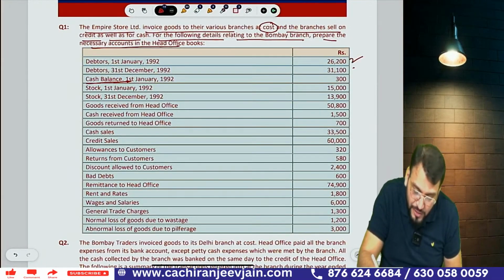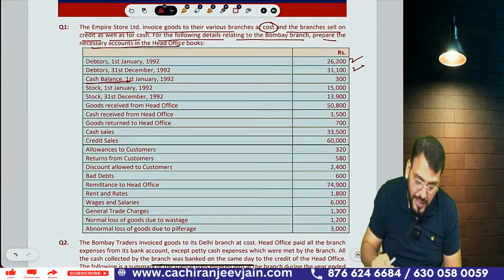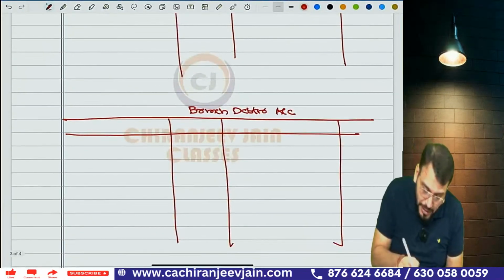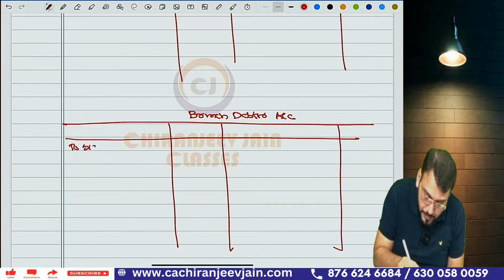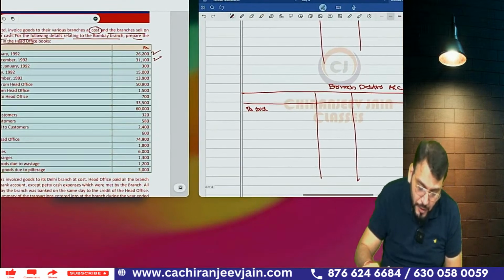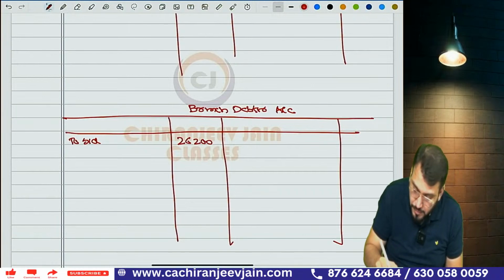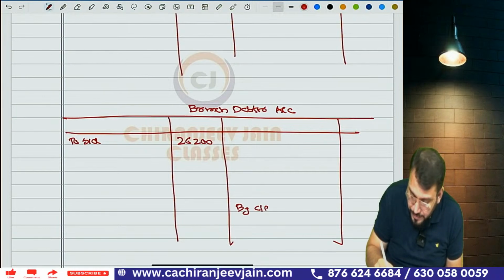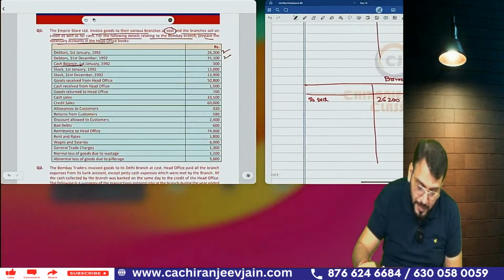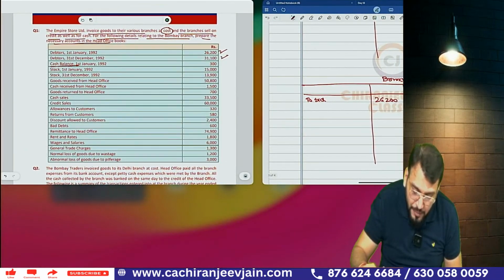Now, whatever information is given, write it down first. Debtors opening balance and closing balance are given. So write the opening balance: to balance brought down, how much is given? 26,200. By closing balance, how much is given? 31,100.